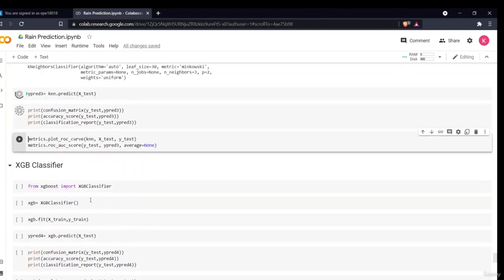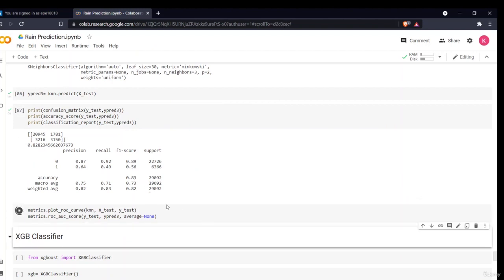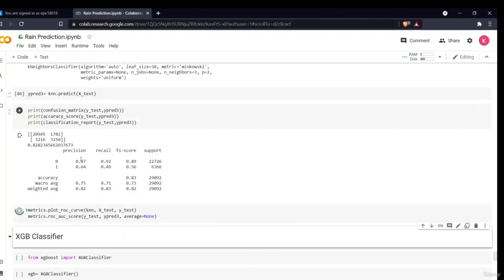Let's see our next classifier, which is our XGBoost classifier, a gradient boosting classifier. As you know, boosting is an ensemble technique, we are all familiar with it. As you know, our data is predicted. This model gave an accuracy of, sorry, 82%. And let's see our AUC score. So as you can see, the precision is 0.87, recall is 0.92, F1 score is quite good.